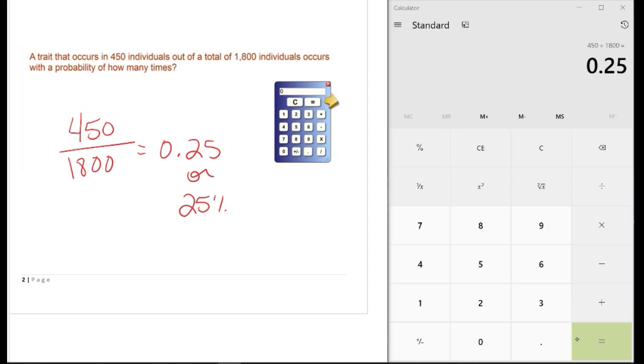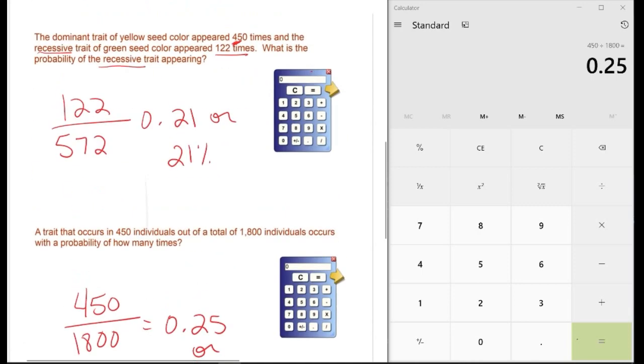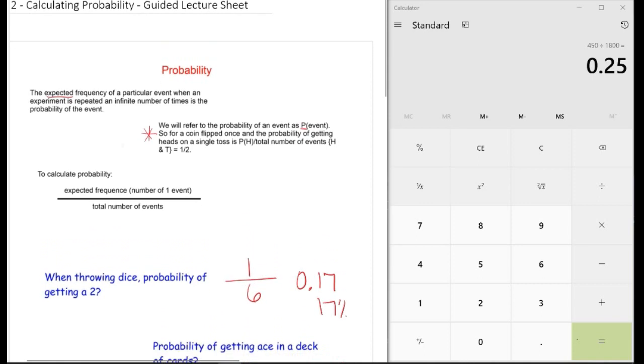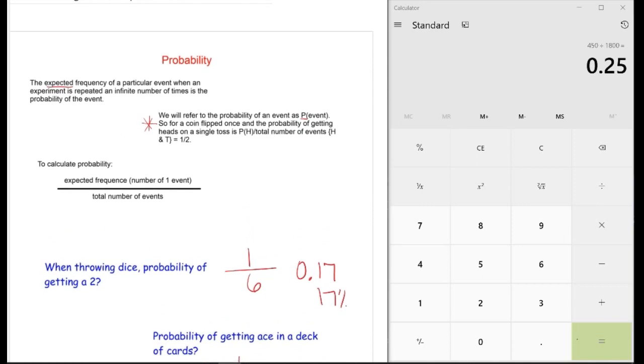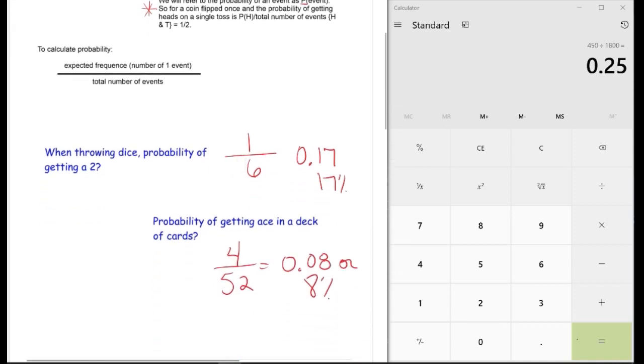So hopefully that clarifies how to calculate probability. Just be very careful when you're looking at the total number of events, and also what event you are looking for. Like when I tried to trick you right here on the ace, or right here.